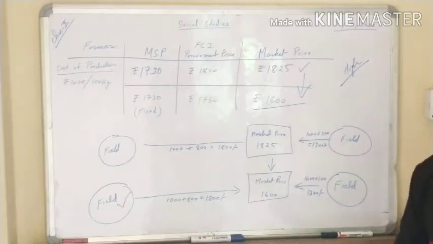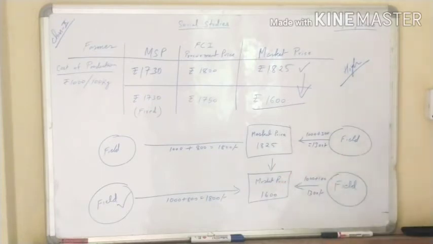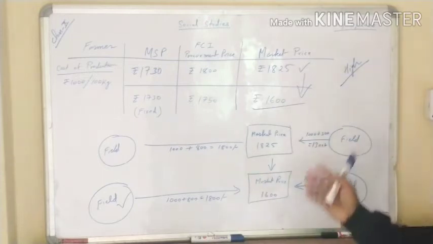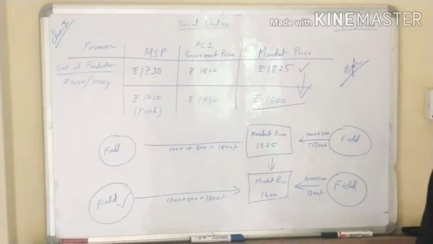Not every farmer will sell to MSP or FCI. Why? Because sometimes the market is located nearby and the transportation cost is very less, and they are getting more profit from the market price in comparison to the MSP or FCI. That time they will sell at the market price only. So they will compare, and wherever they are getting more profit, they will sell there.